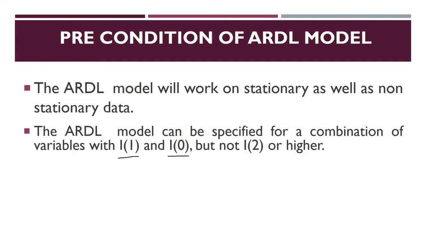We are not saying that you have to convert it, you just have to check whether the variables are stationary at level or at first difference. But we do not have to check whether they are stationary at second difference or higher. So if we get a combination of these two, we will apply the ARDL model.